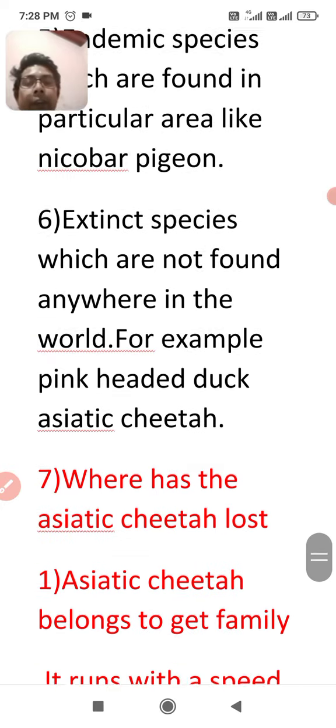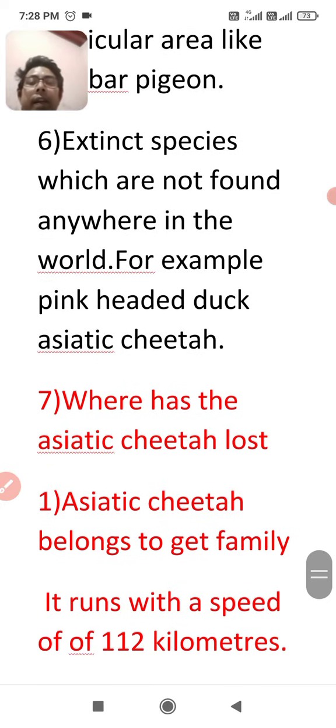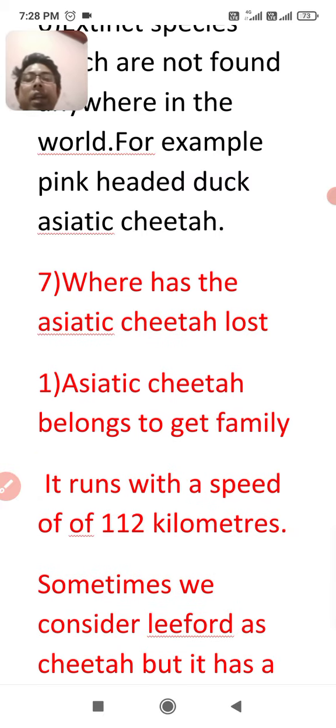The seventh point of the lesson is: where has the Asiatic cheetah gone? There is a main topic in a box in the lesson, where has the Asiatic cheetah gone? We are going to read about some reasons for its loss, that is, why the cheetah disappeared from India and from all over the world. First, we are going to read about the features of the Asiatic cheetah. The first feature is that the Asiatic cheetah belongs to the cat family.